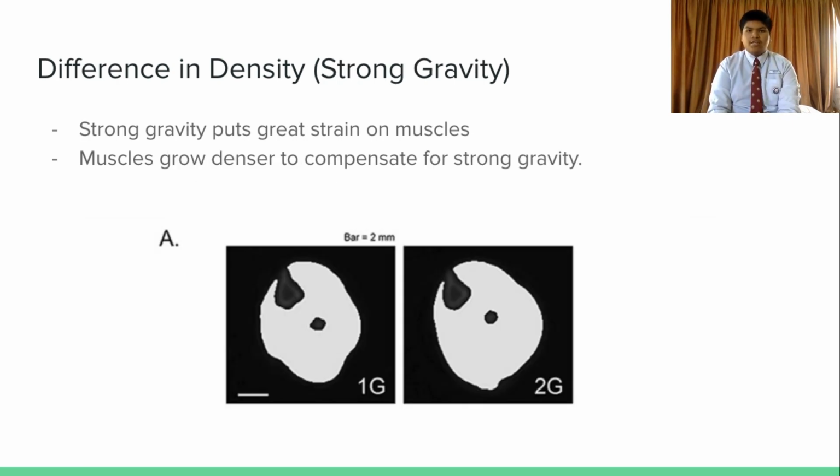In contrast, in a strong gravitational atmosphere, muscles have to grow denser in order to compensate for the stronger gravity. Using the example just now, while I may weigh only 120 kilograms on Earth, on possibly Jupiter, I might weigh as much as 240 kilograms. So, the muscles have to grow denser in order to support the higher weight in the stronger gravitational atmosphere.